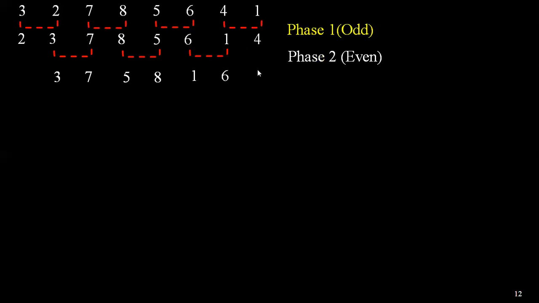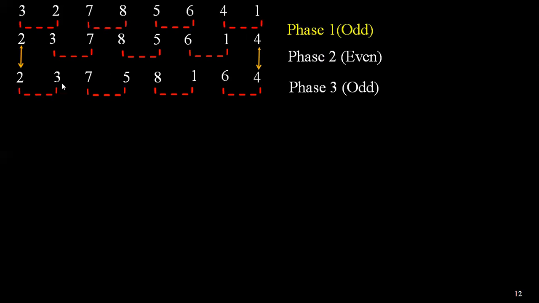Now this 2 and 4, we have to drop it as it is. Now phase 2 is complete. Now we have to go with the odd phase. So we have to go with odd elements. That is first element, third element, fifth element, and seventh element. We have to compare first element with second element, third element with fourth element, fifth element with the sixth element, seventh element with the eighth element, because these are the right side elements.